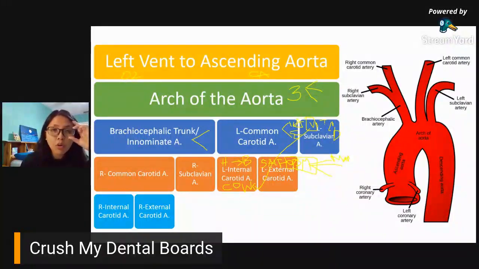Kung meron sa inyo nung book na PDF, can you please post a link on our group? So, I can also look into it kasi meron lang akong PDF ng NBDE Mosby. Meron akong nakuhang link ng First Aid Part 1, pero nung binuksan ko siya, hindi siya yung actual First Aid book.